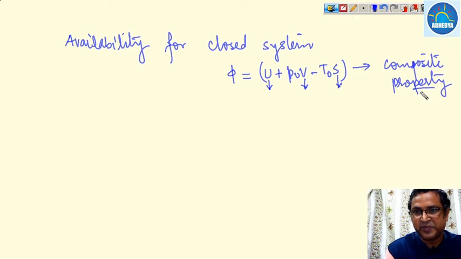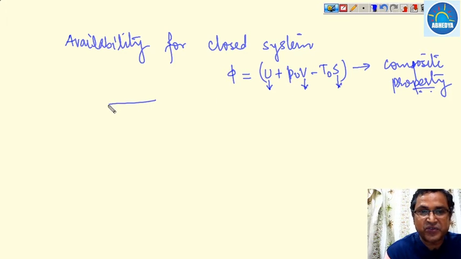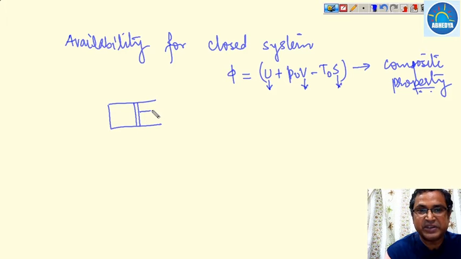Now suppose we take a system in such a way that the work done against the atmosphere is negligible. Suppose we are taking a piston-cylinder arrangement, then the volume remains constant and no work is done, because the piston does not move. So this term has been removed. So what will be the value of this? This is nothing but U minus T0S.